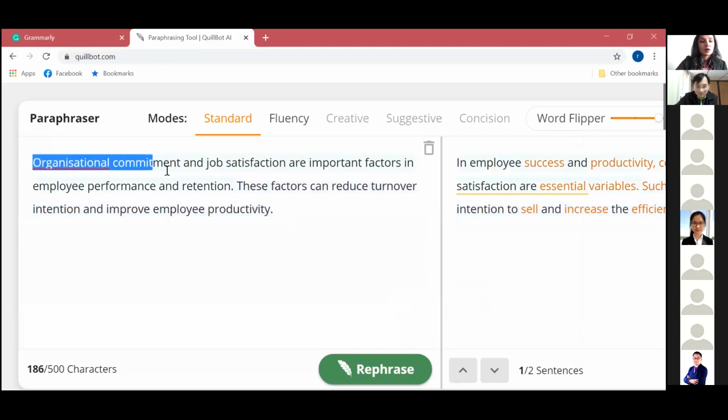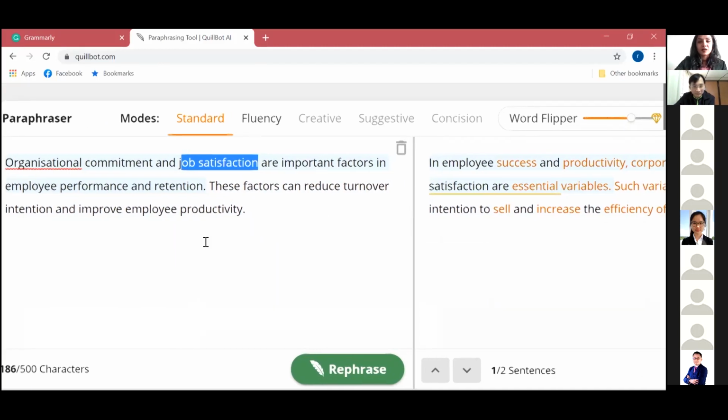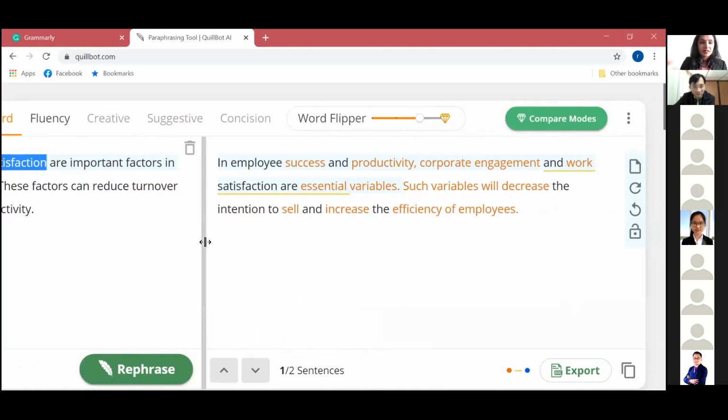So please note here, organizational commitment is your key variable. Job satisfaction is a key variable. Employee performance, turnover intention, employee productivity, these are all words that you cannot change in your thesis. It is your main construct. Now, let's see what answer they gave us.